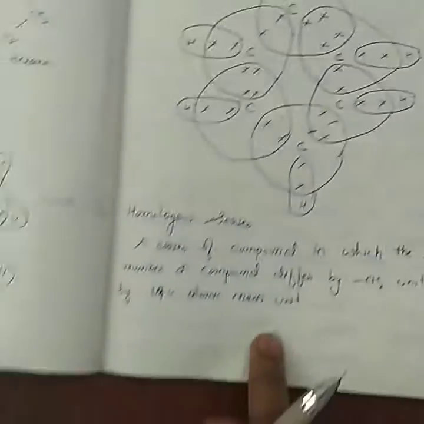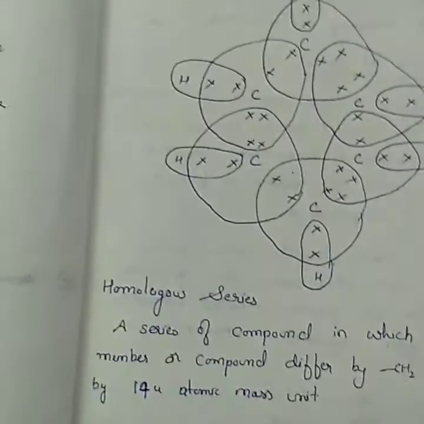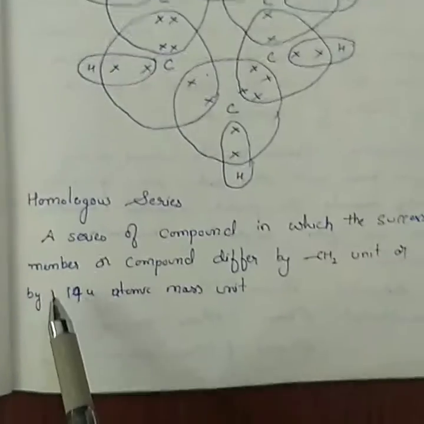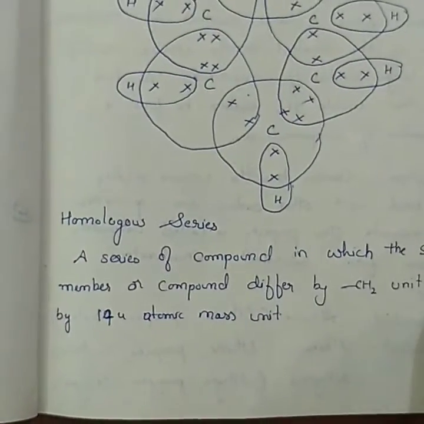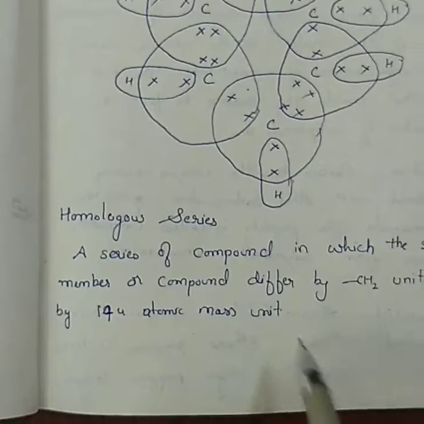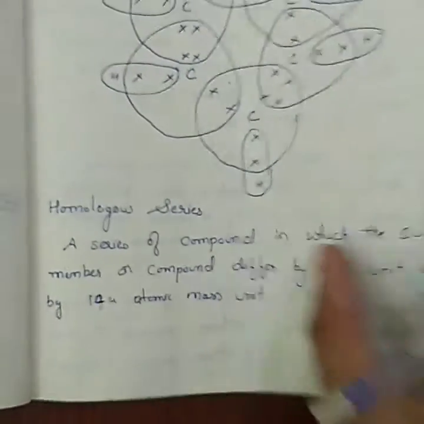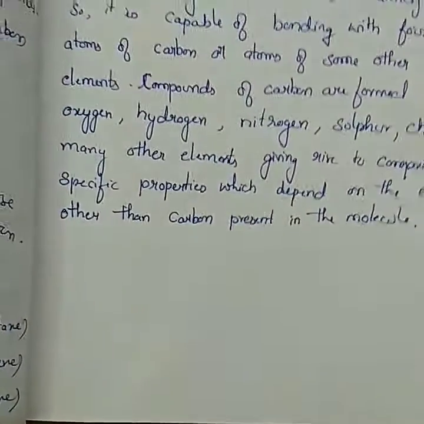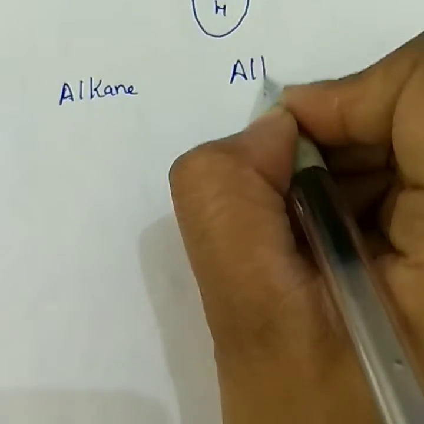Okay, our next topic is homologous series. Homologous series: a series of compounds in which the successive members differ by a CH2 group or 14 AMU, that is atomic mass unit. A series of compounds which differ by CH2. So suppose I take alkanes, alkenes.